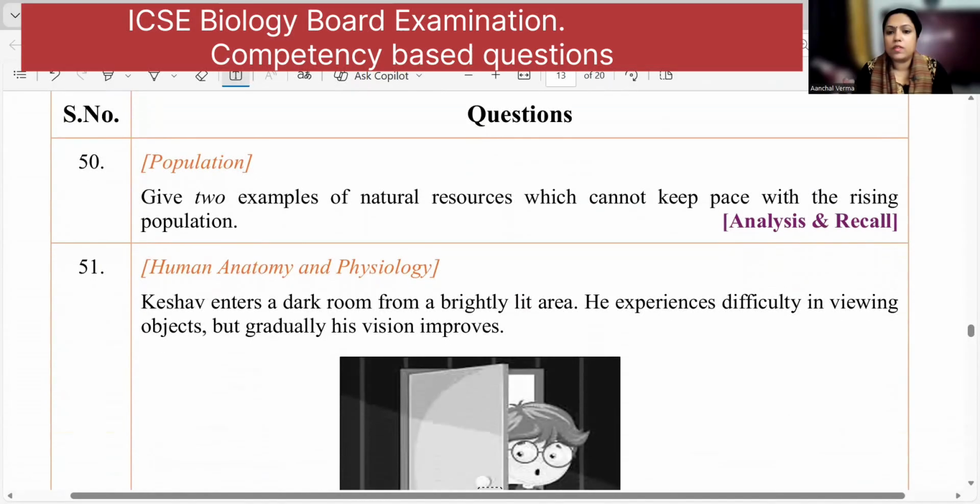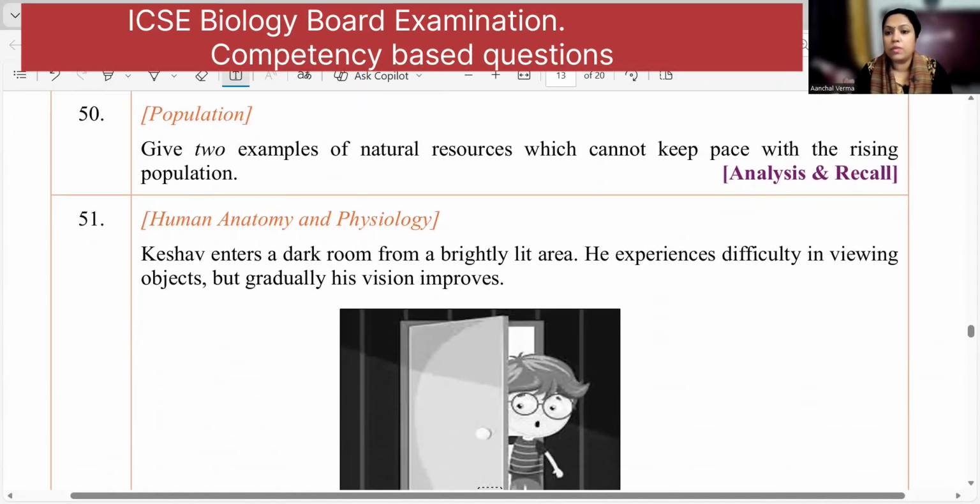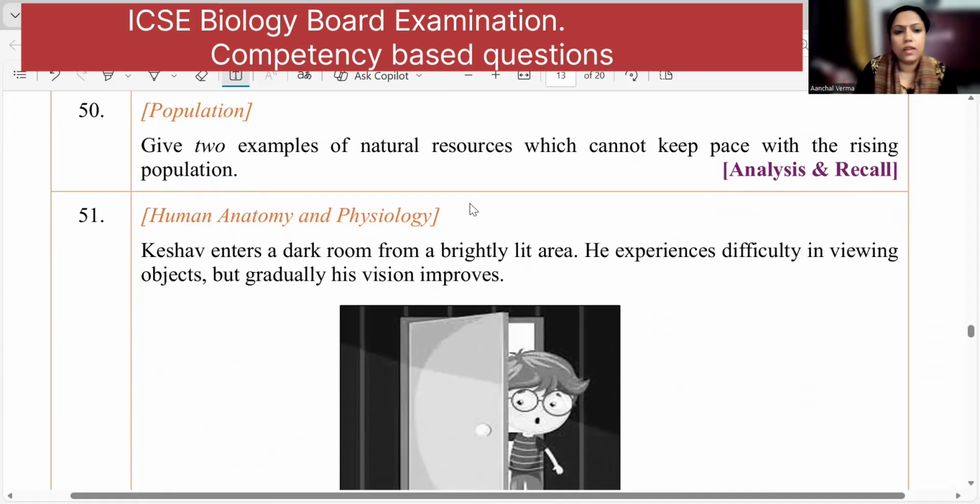Give two examples of natural resources which cannot keep pace with the rising population. Any two natural resources you can talk about, like forest, then coal, petroleum, right?